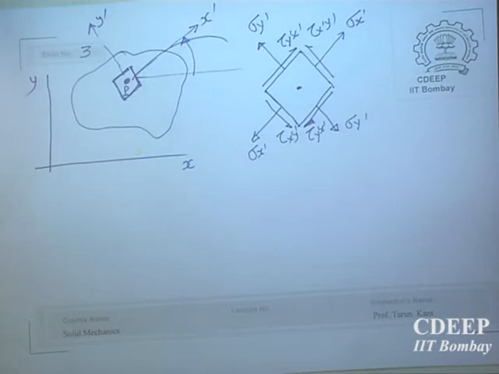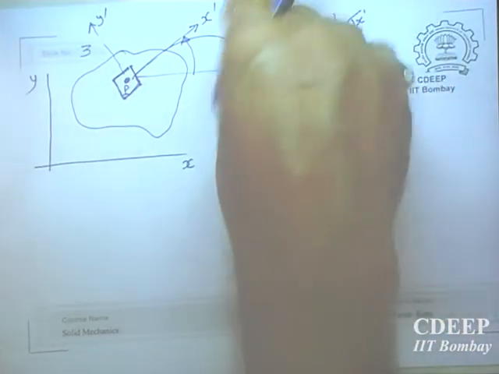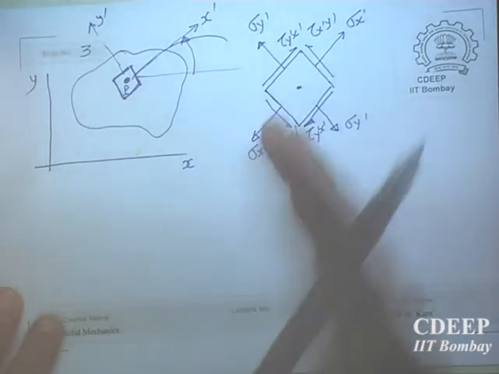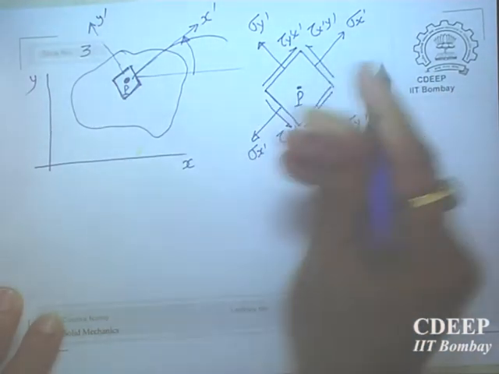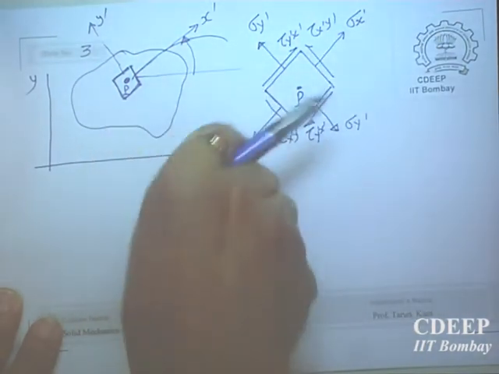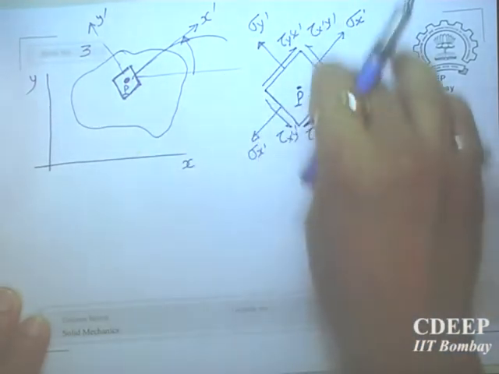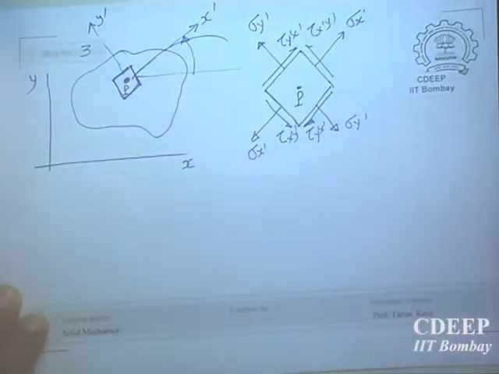So it is possible to transform this set of four stress components in terms of x and y. We will learn transformation. I have already given you one exercise for 3 dimensions. Now once you know 3 dimensions, 2 dimensions will be child's play. So we can always transform once you know one setup. Always understand that at any point P you can take any element in any orientation and show the state of stress. And state of stress means all the components. It is not one component.